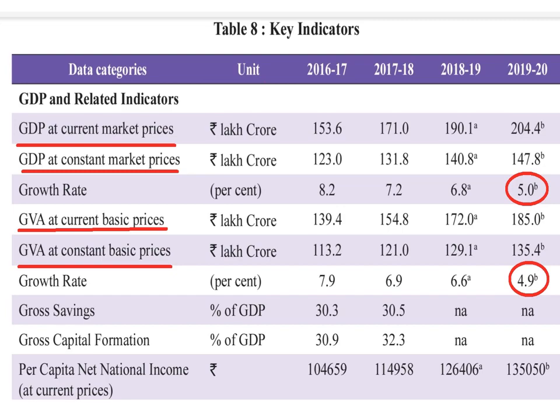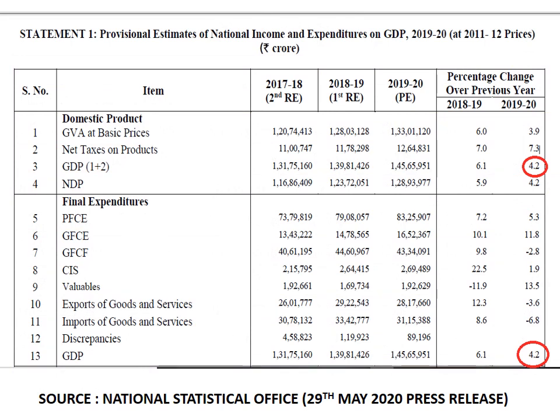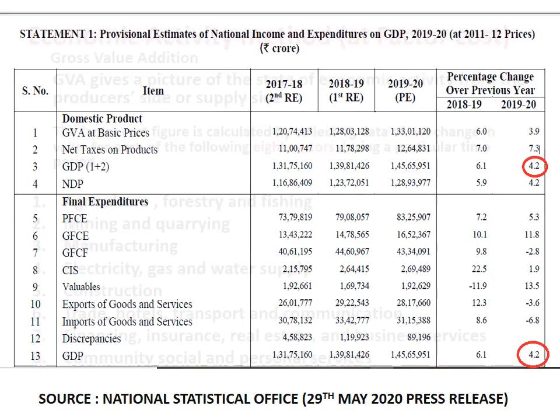However, this data has been revised. Now this is the chart issued by the National Statistical Office on 29th May 2020. Here they have revised the value of the GDP down to 4.2%. Earlier it was 5%. Now the GDP growth rate has declined to 4.2% using both the methods, that is GVA and the final expenditure method. So the growth rate of GDP for the year 2019-20 is 4.2%.